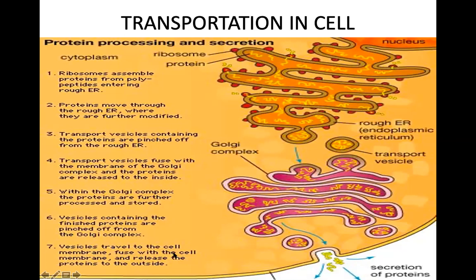The vesicle travels to the cell membrane, fuses with the cell membrane and releases the protein to the outside if it is to be sent outside. If it is to be sent to another organelle, it will move to that organelle. To the mitochondria, yes, it will move to the mitochondria, fuse with the membrane of the mitochondria and release the protein on it. But mitochondria has its own DNA and synthesizes its own protein also.